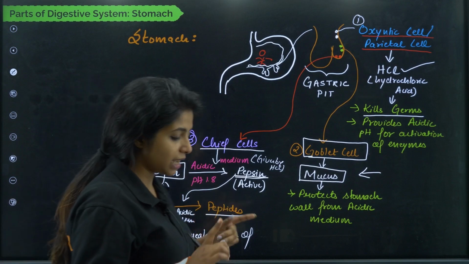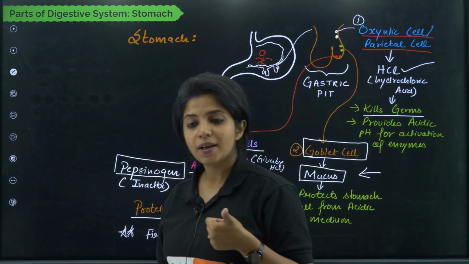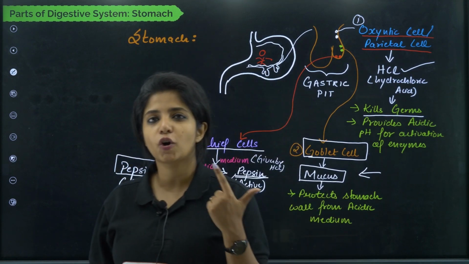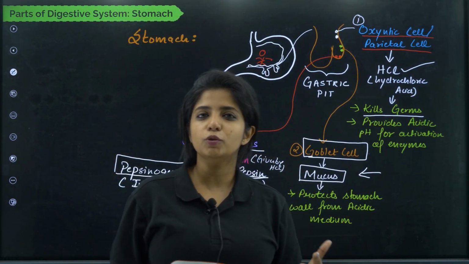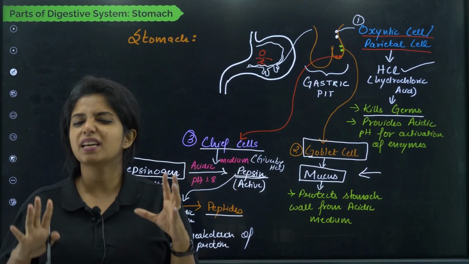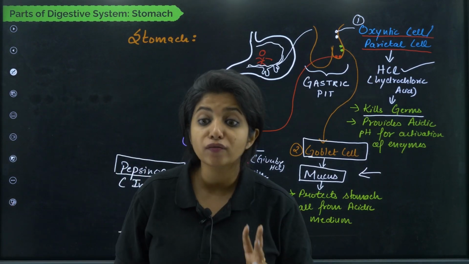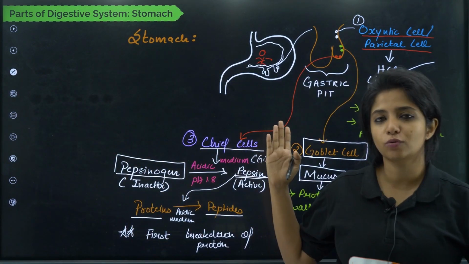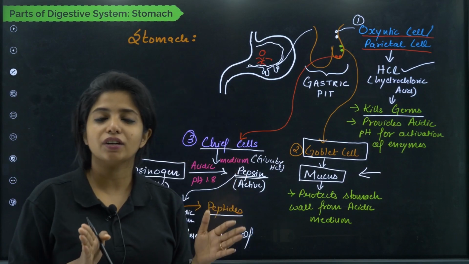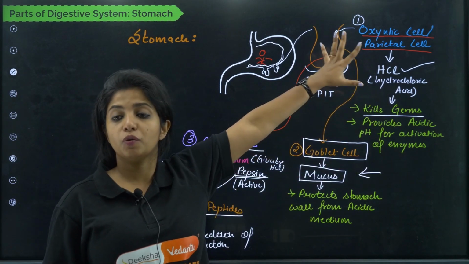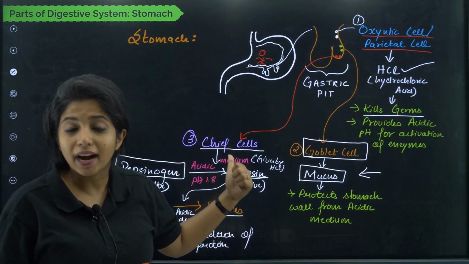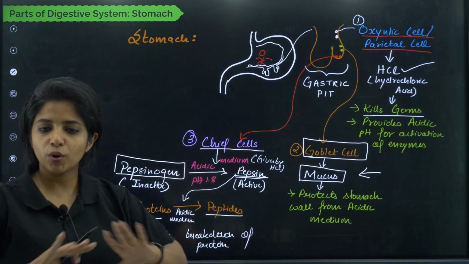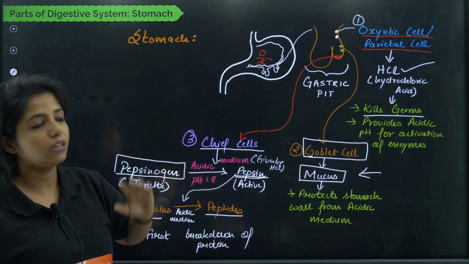Works. So the stomach basically has gastric pits. Gastric pits have three types of cells. Oxyntic cells release HCl, that kills the germs and also provides an acidic pH. Second is the goblet cell. Goblet cells release mucus. Mucus protects our entire stomach lining from the harmful effect of HCl. And the third thing we have is the chief cell. The chief cell releases the chief and most important thing, that is pepsinogen, the enzyme. But this enzyme is sadly inactive. To make it active, it needs an acidic pH which is provided by the HCl. Now it turns into an active enzyme known as pepsin. Pepsin will act on proteins. Proteins will be broken down to peptides. Works? This is the first breakdown of protein that happens in the stomach.